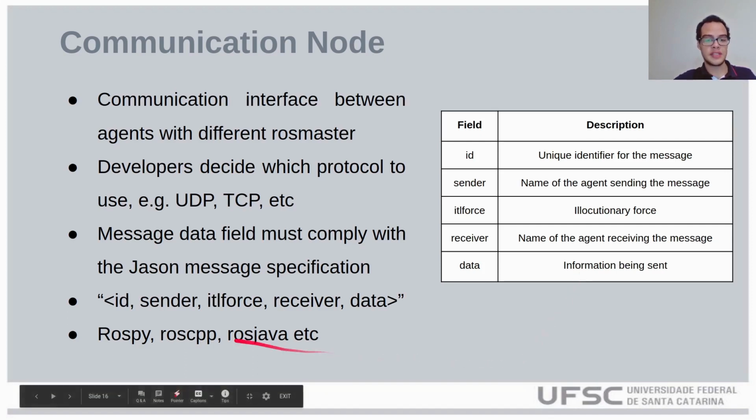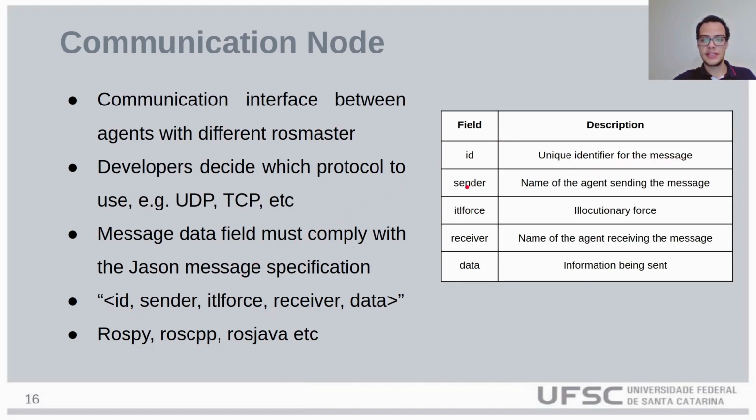The JSON message specification can be seen here. The ID is the unique identifier for the message. The sender is the name of the agent sending the message. ETL force is the illocutionary force, for example, ask or tell. The receiver is the name of the agent receiving the message, and data is the information being sent.